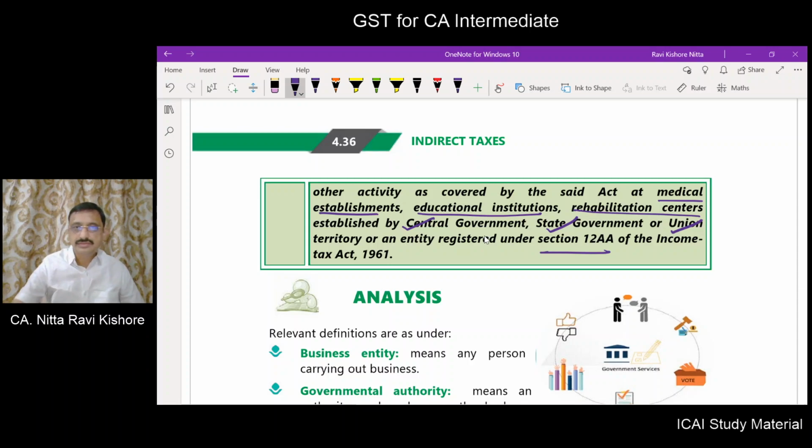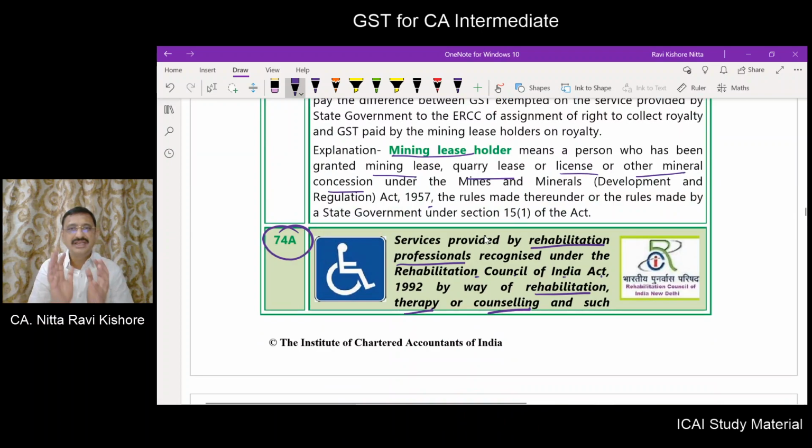So, there is a medical establishment or educational institution or a rehabilitation center. Any of these has been established by central government, state government, union territory or a 12AA registered entity under the Income Tax Act 1961. What they are doing is providing some rehabilitation therapy or counseling.